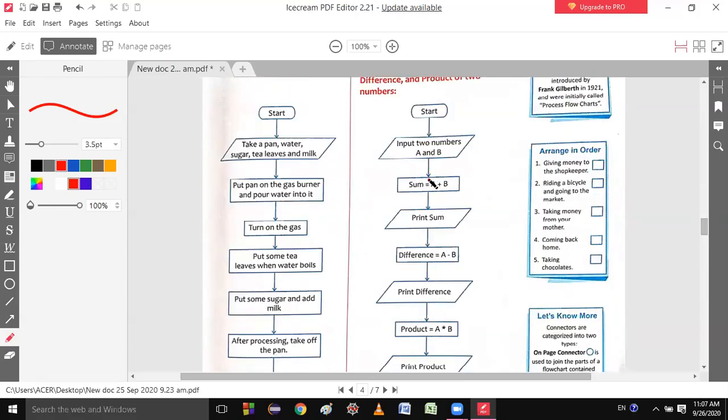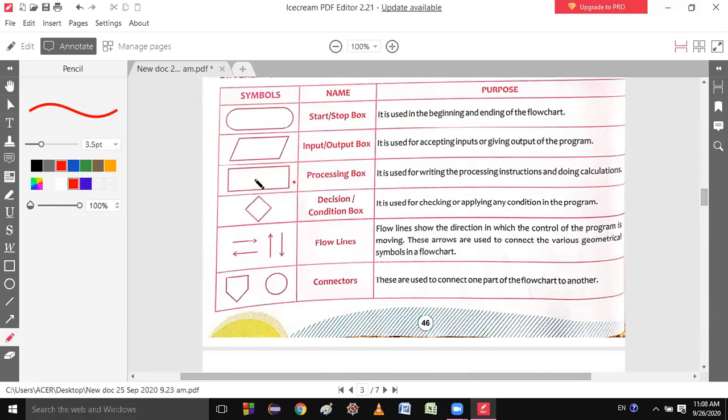Next, again, this line will be here. Then this is the processing box. Processing means logic box. Logic means you want to add, so you will add this one. Sum equal to a plus b. This is the processing box. Watch here. This is processing. Is it clear? Yes, sir. Next one.